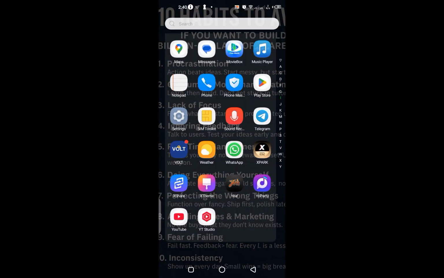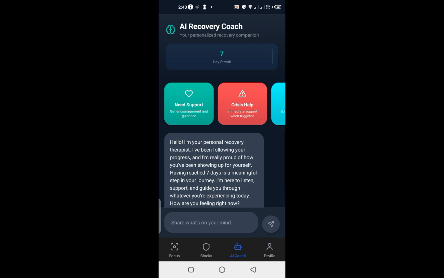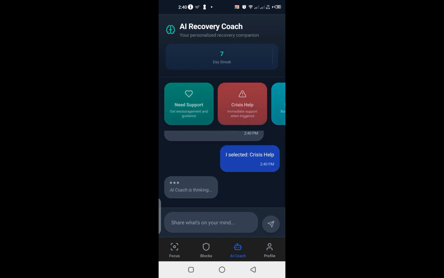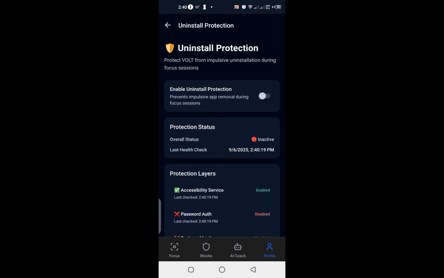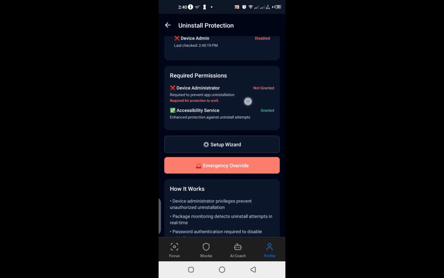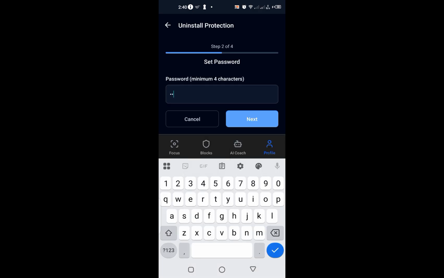Volt solves this by combining strict distraction blocking with AI-driven coaching, milestone tracking, and predictive nudges. Instead of punishing, Volt rehabilitates. It helps people build lasting habits, celebrate small wins, and regain focus. Now let me explain exactly how I built this with Kiro.